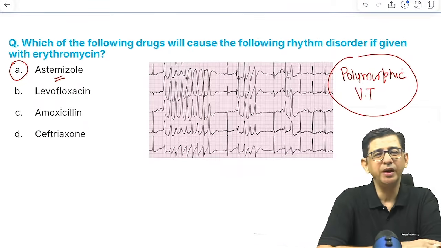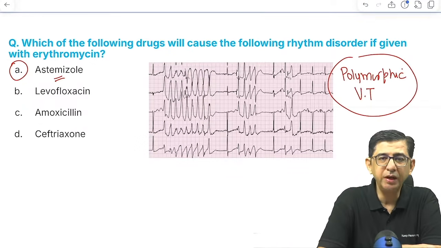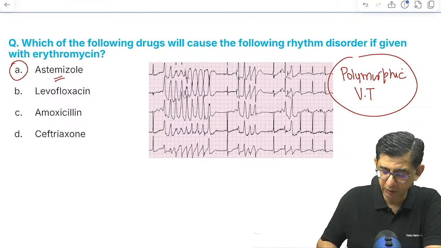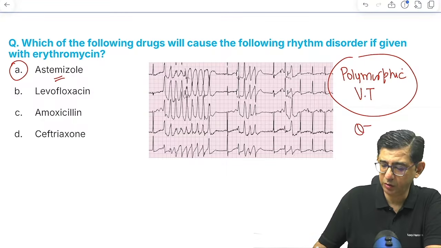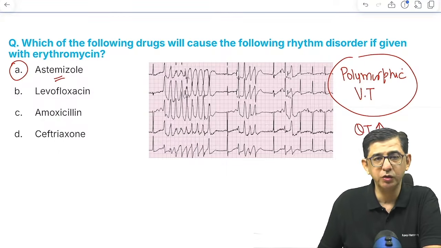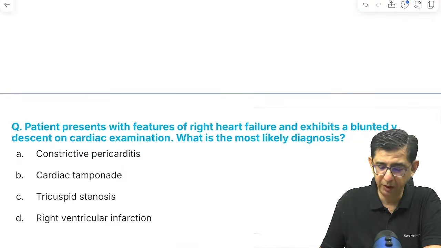Okay, so cisapride, then astemizole, terfenadine, those are a couple of drugs which can cause prolongation of QT interval. I mean, the main risk factor in this case is all of these would cause a prolongation of QT interval. So answer to this question is option number A.